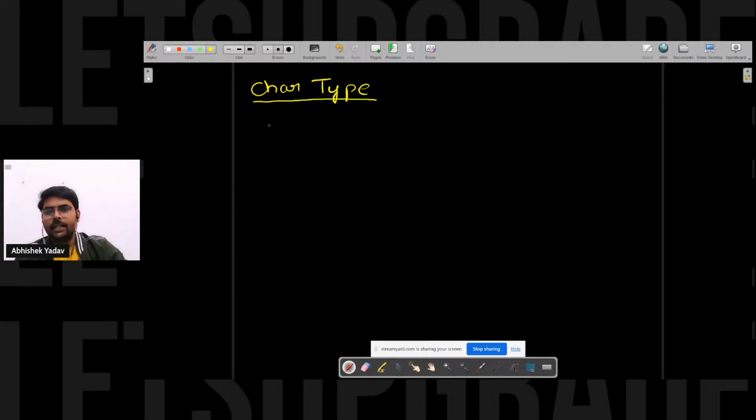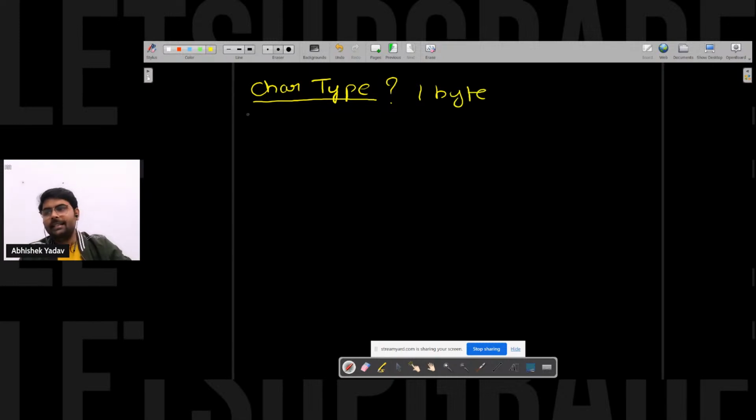So guys, anyone knows? Please write in the chat. How many bytes will a character occupy inside my computer memory? Anyone? Correct. Ayush, Yukesh, Varam, everyone is correct here. It will occupy 1 byte of memory here, okay?